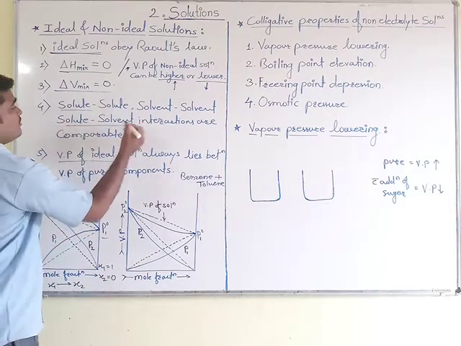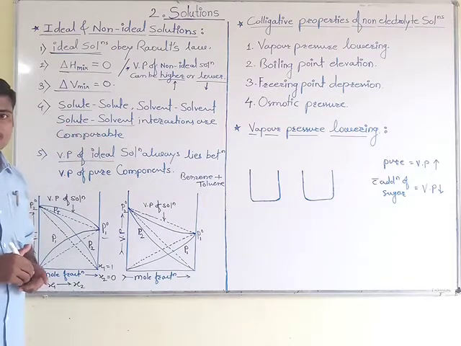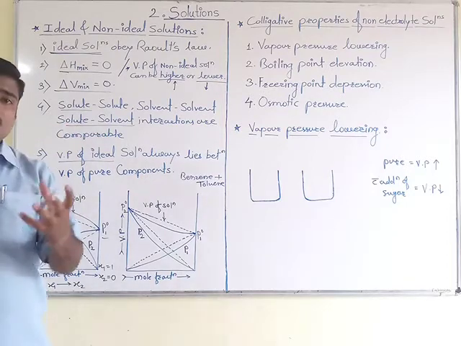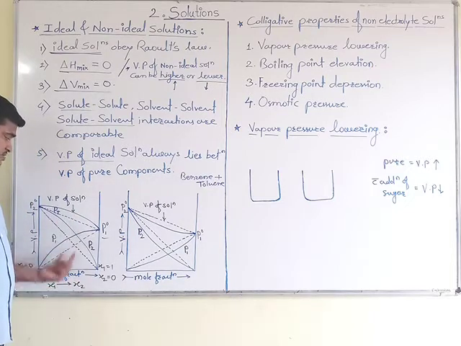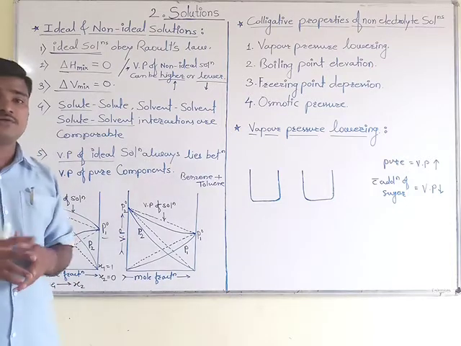The solute-solvent interactions are weaker in case of the graph which shows positive deviation.